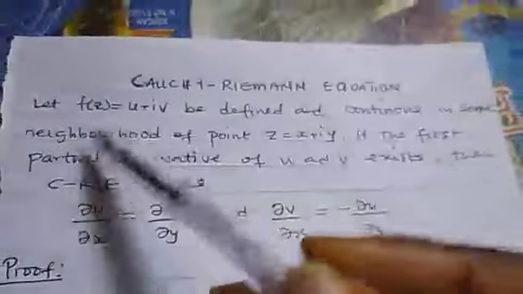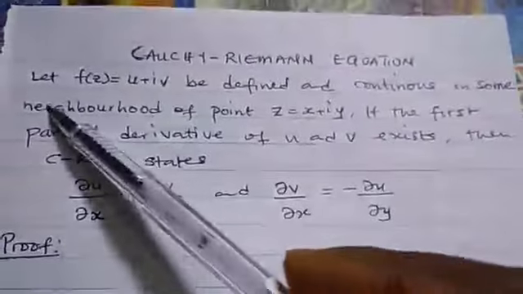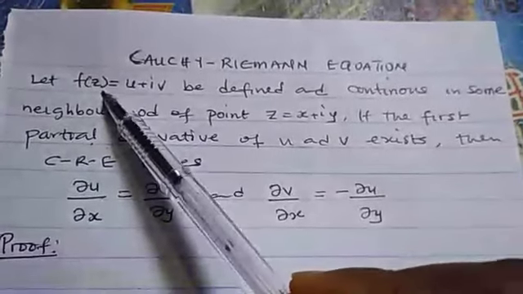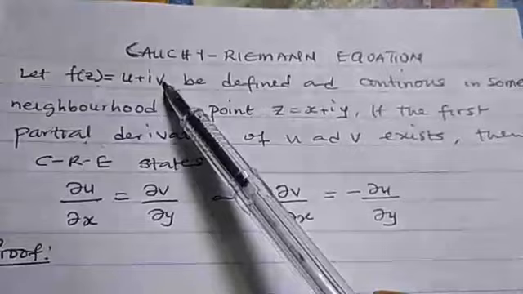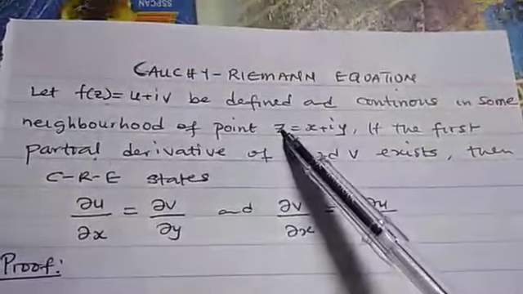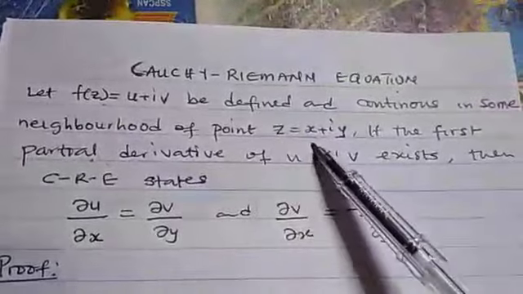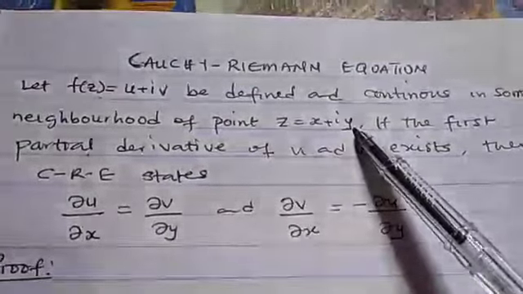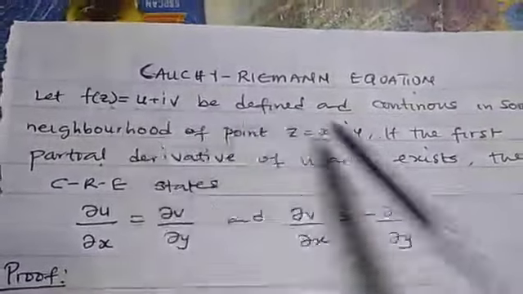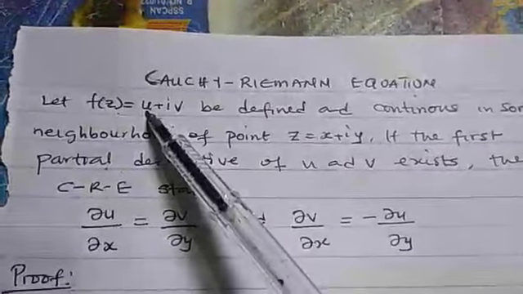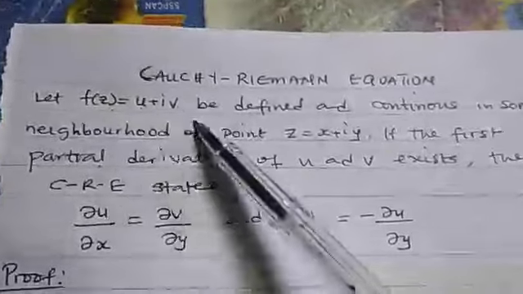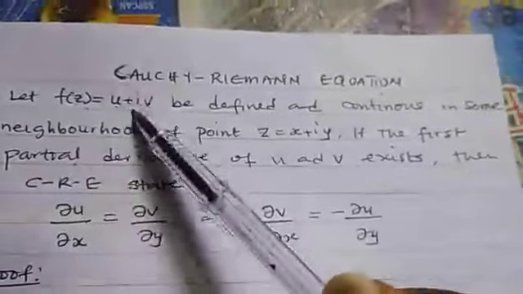Cauchy-Riemann equation. So this is the statement. Let a complex function f of z, which is equal to u plus iv, be defined and continuous in some neighborhood of this point z. z is always expressed as x plus iy. Here, it is known that u and v are functions of x and y only.